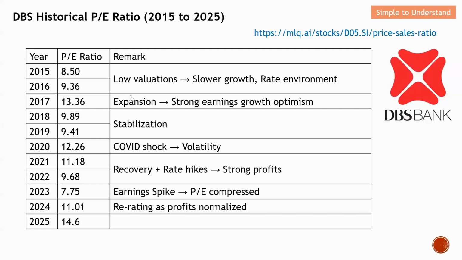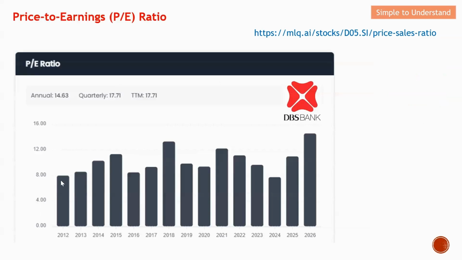Let's come into another topic of discussion: how to use current PE ratio versus the historical PE ratio to determine whether DBS Bank is still a good buy or not. The table here shows the PE ratio for the different years, and the explanation of the situation is under the remark. This is the historical PE ratio of DBS Bank. This is in numbers, and you can also find it in a graphical way through this link over here.